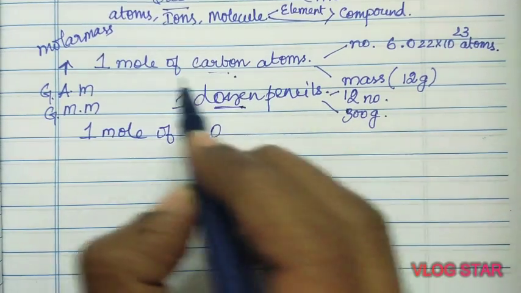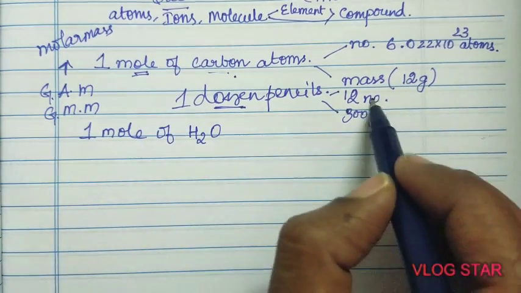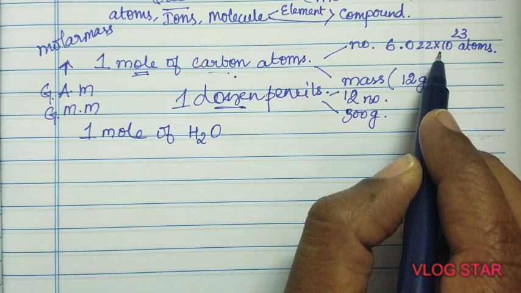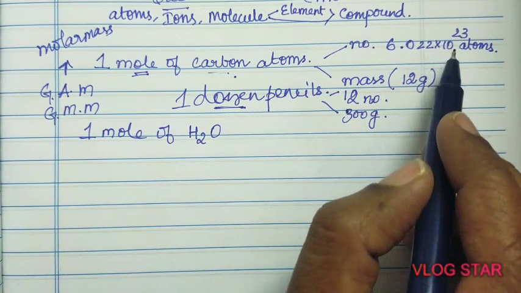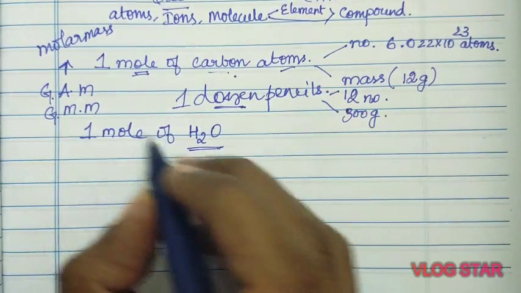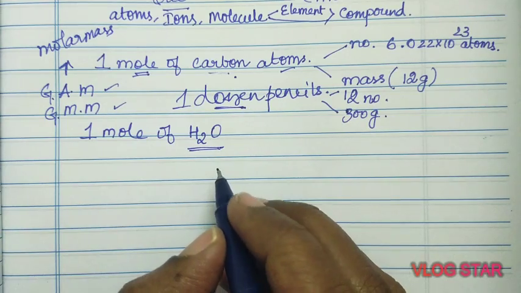Like this dozen, this mole is a unit of measurement, and like this 12 number, the value of Avogadro number is constant and it is fixed. So we'll do one more example for a compound. Now we have done it for an atom. Now we'll do it for a compound, which means a molecule of a compound.